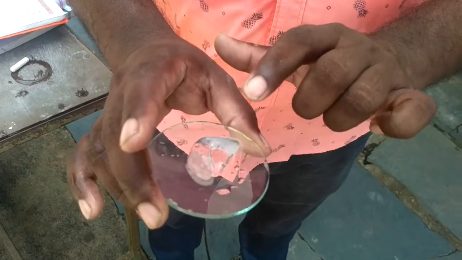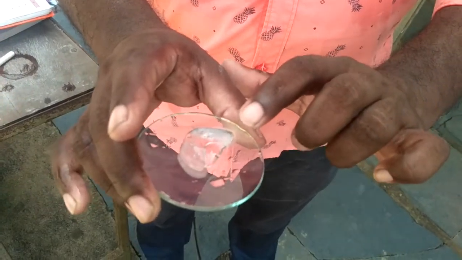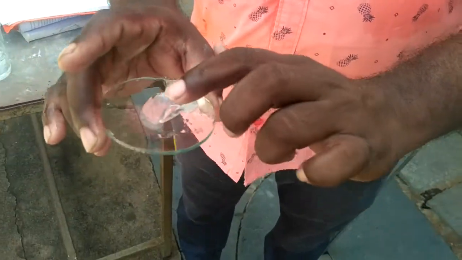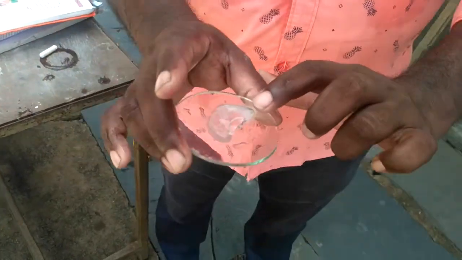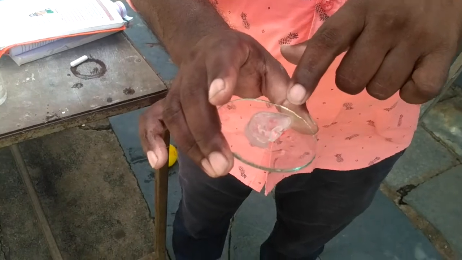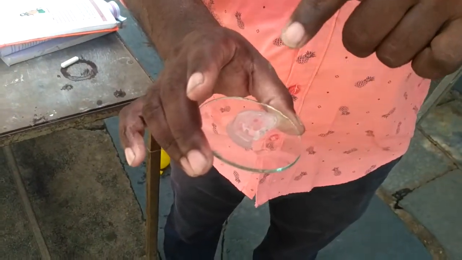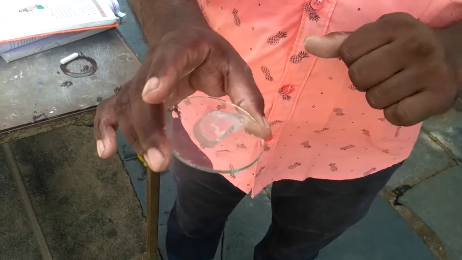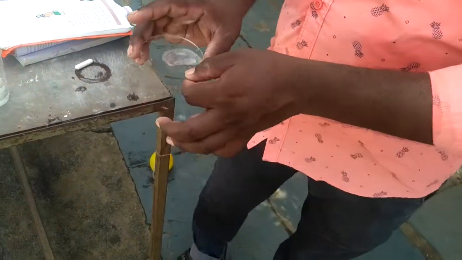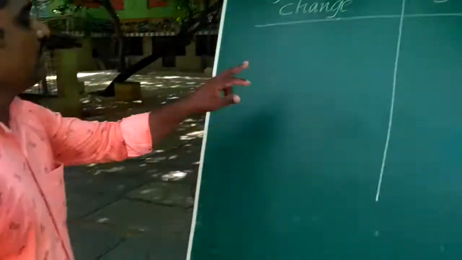On further cooling of the temperature, the water becomes solid ice again. So here the solid state of ice is converted to the liquid state of water. There is no change in its chemical composition.